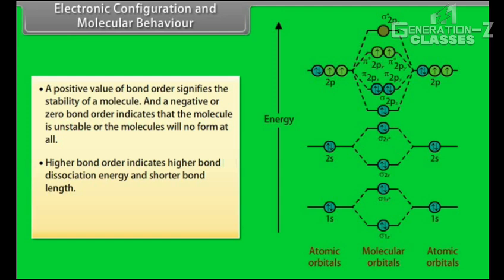Higher bond order indicates higher bond dissociation energy and shorter bond length. Bond order indicates the number of covalent bonds in the molecule.